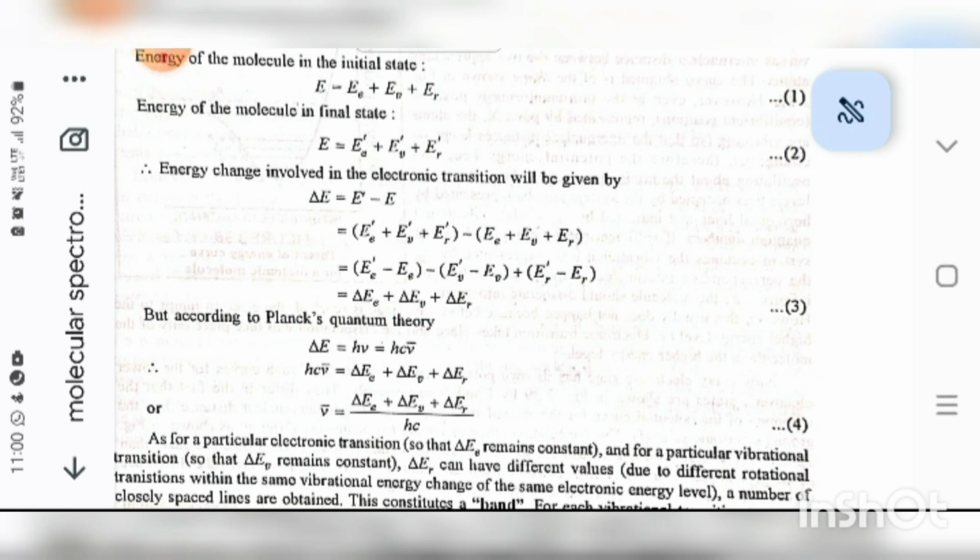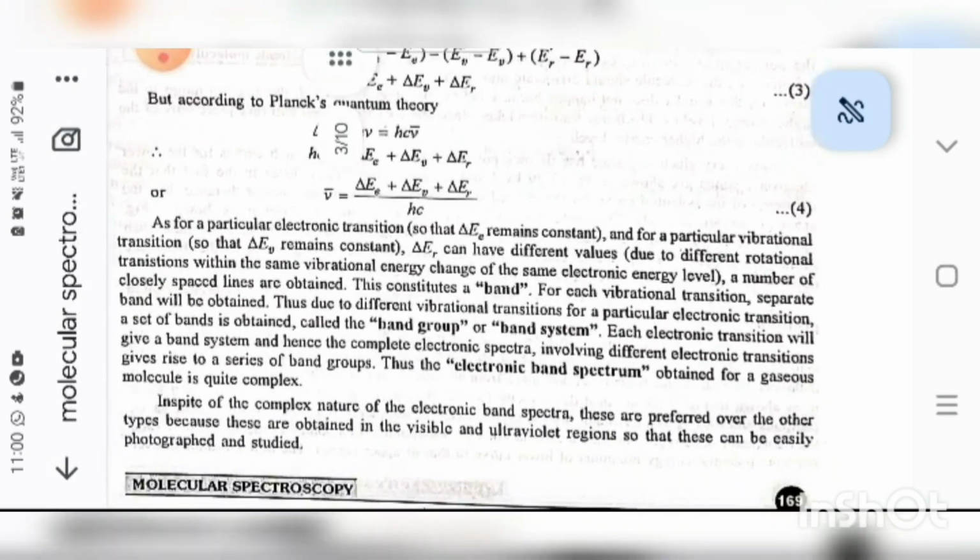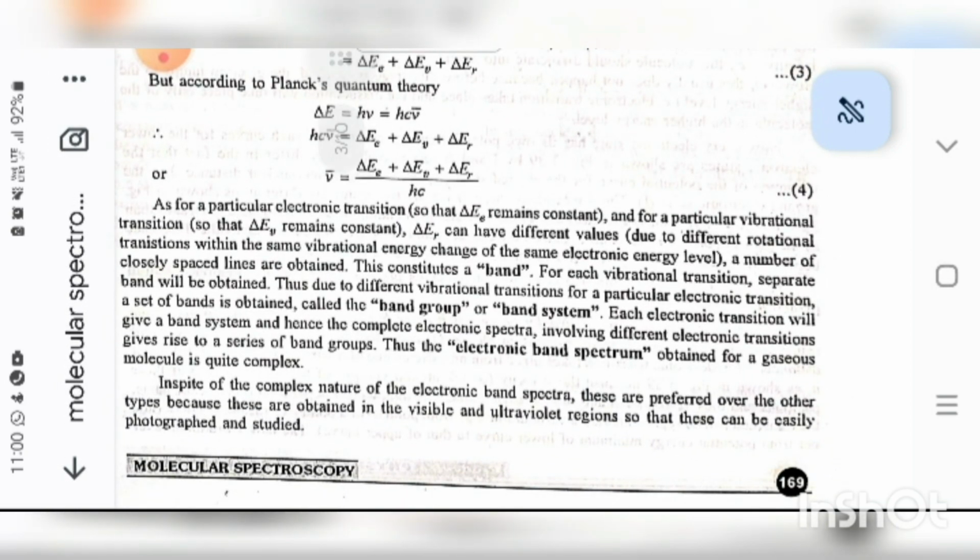Equation 4. For a particular electronic transition, delta EE remains constant, and for a particular vibrational transition, delta EV remains constant. Delta ER can have different values, due to different rotational transitions within the same vibrational energy change in the same electronic energy, so a number of closely spaced lines are obtained. This constitutes a band.